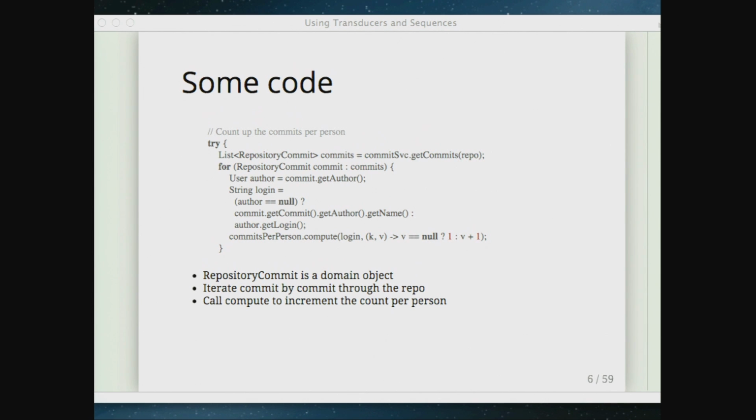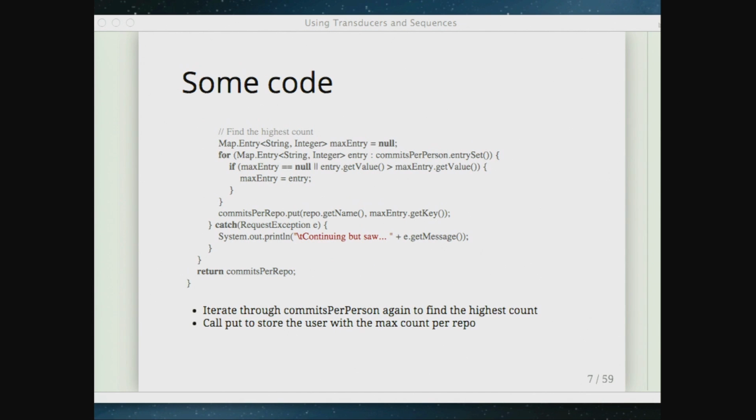So we're seeing lots of these domain objects as we go through. We see user, we see repository commit, we see repository was another one. We see this style of iterating element by element through a list of things. So those are some things I wanted to point out.